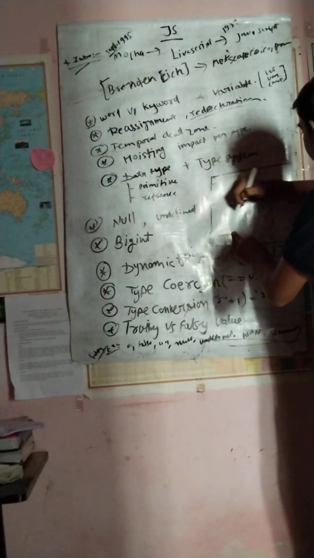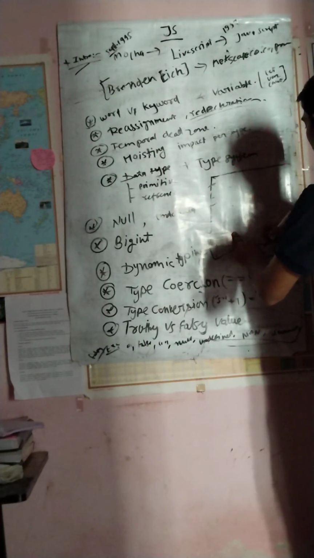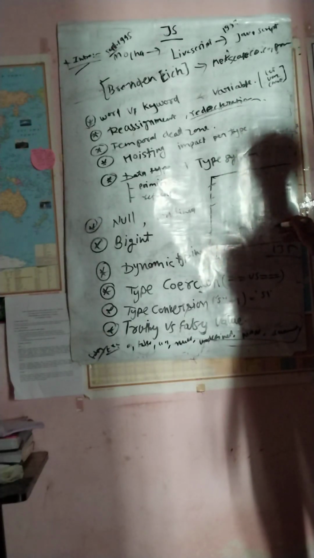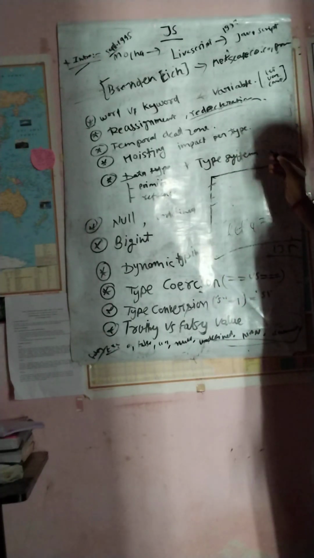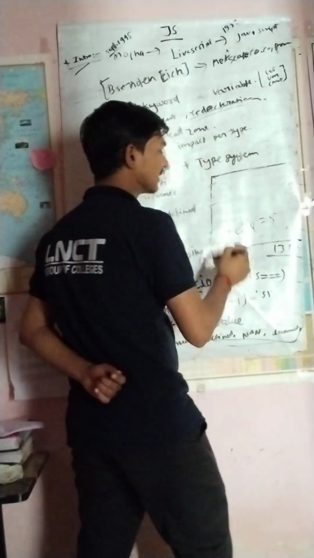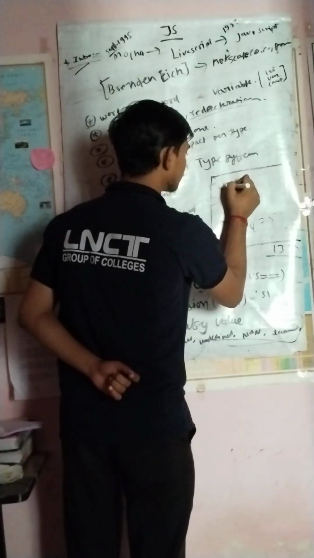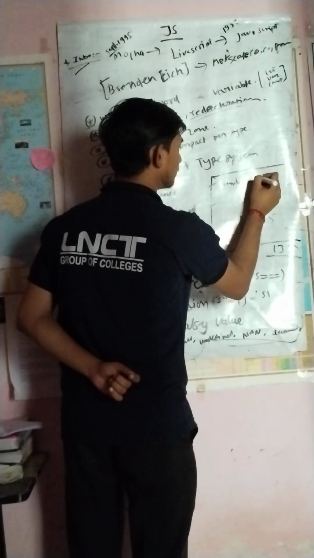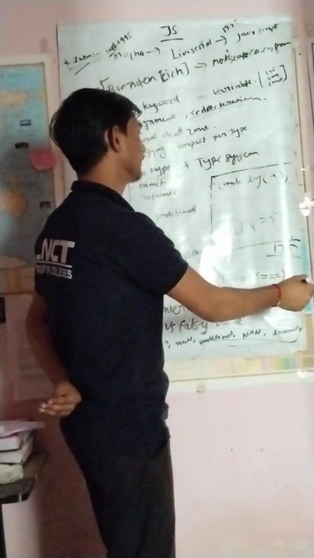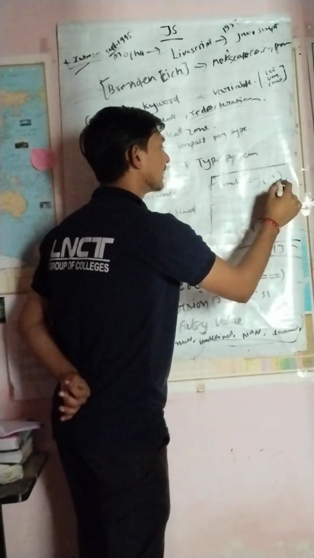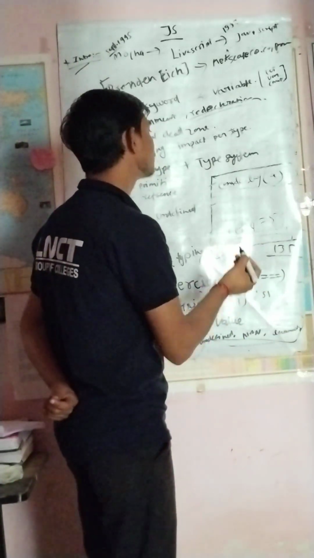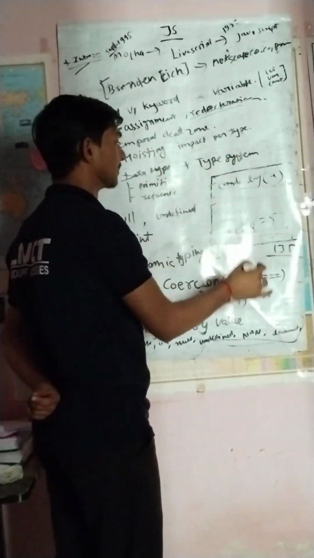Suppose we are writing here let a equal to 5, and we are trying to print it, and you can use console.log and a. So basically what we are trying to do is print a before initializing or declaring it. So this is what comes under the temporal dead zone.